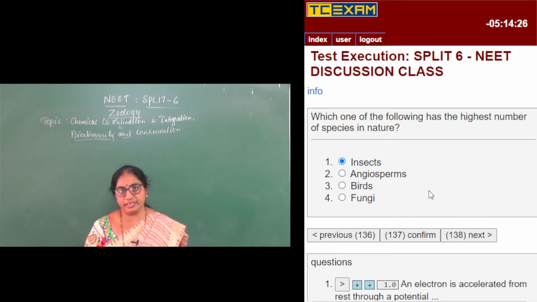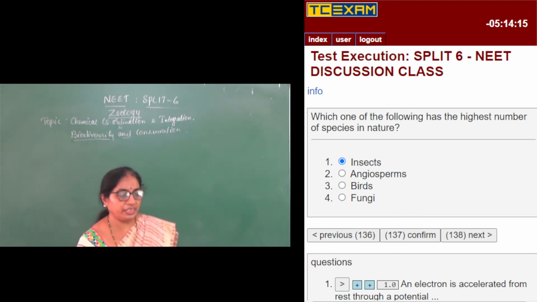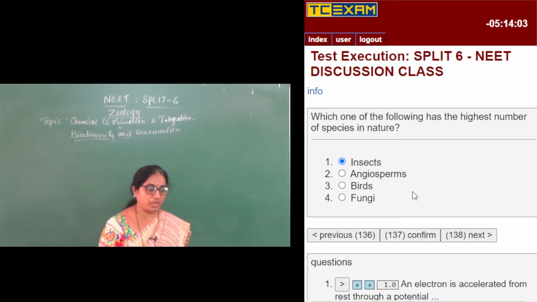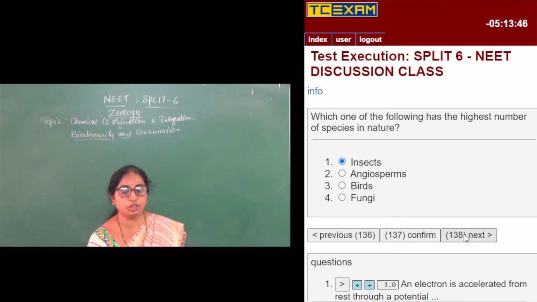We have already studied the various groups of organisms like the various phyla, and in that we have studied that arthropoda is the largest phylum, right? So insects form the highest number of species in nature. Angiosperms are almost equal with fungi, and birds are also a group of animals. Next to insects in animals come the molluscans, and next to molluscans come the crustaceans, which also belong to arthropoda. So this is the order of richness or highest number of species in animals.